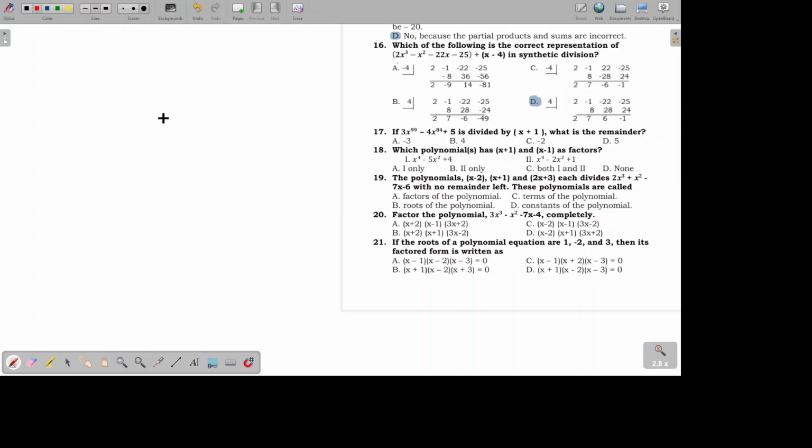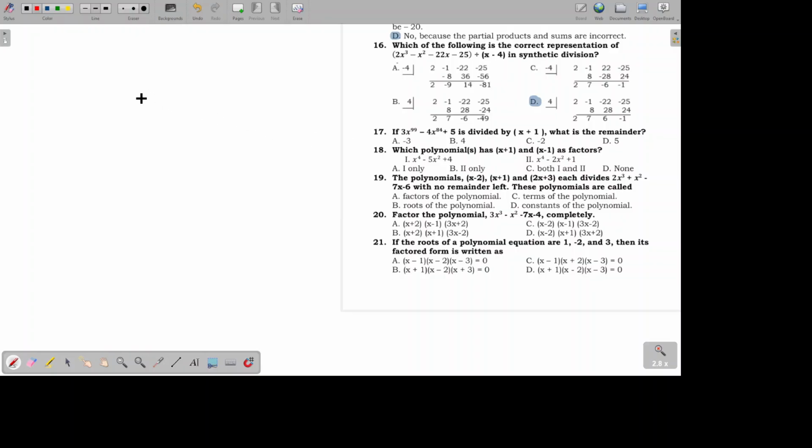The remainder theorem states that if we substitute the root to the variable and we get something out of that, that is the remainder.